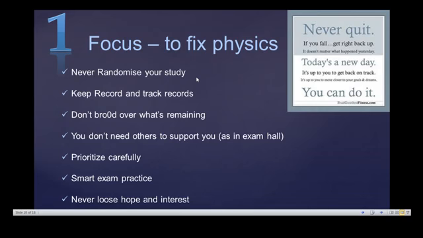This keeping a record and tracking a record, I will give you a table for how to keep the record of the last 2 days, what you have written, how to record your highest marks and where you are lagging, everything in the next slide to come.